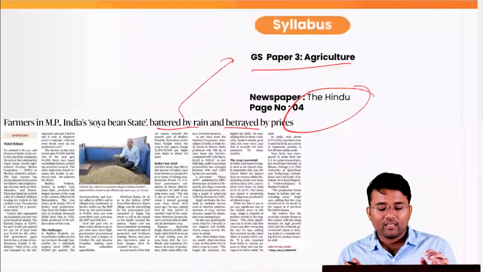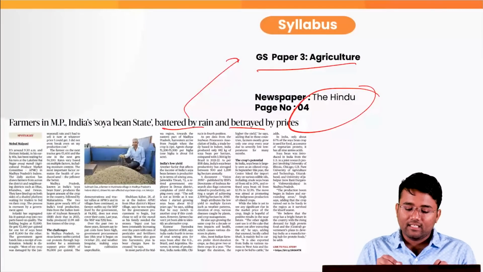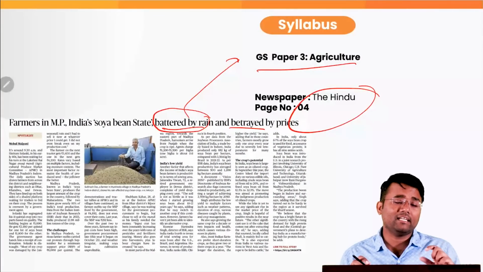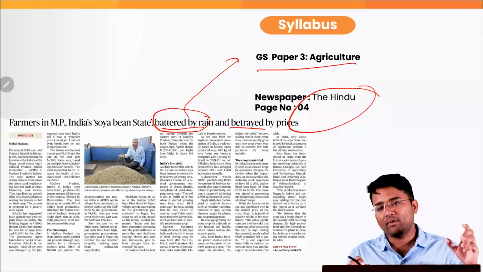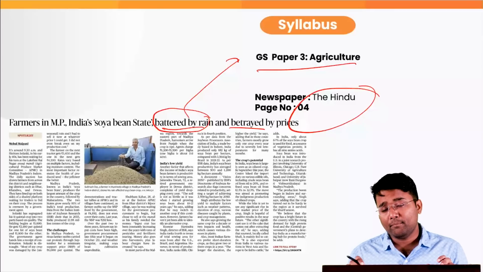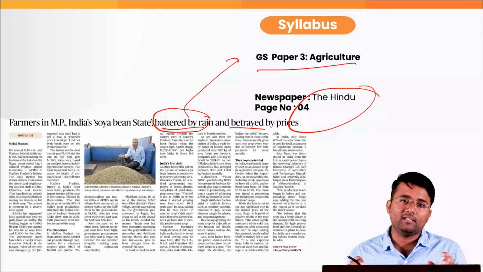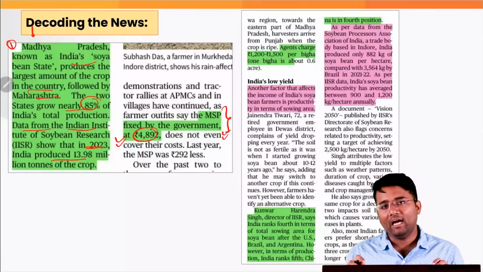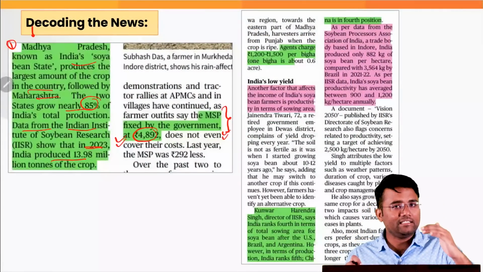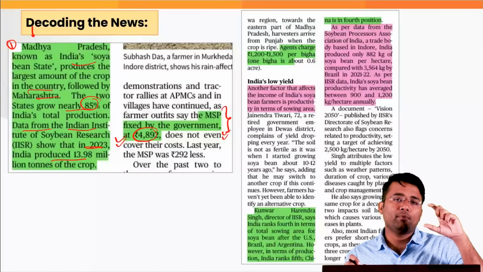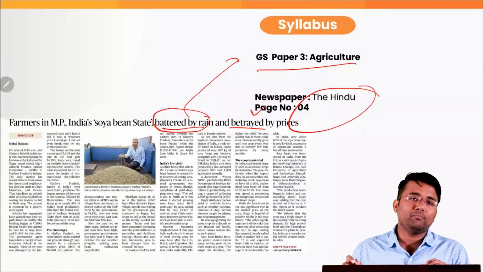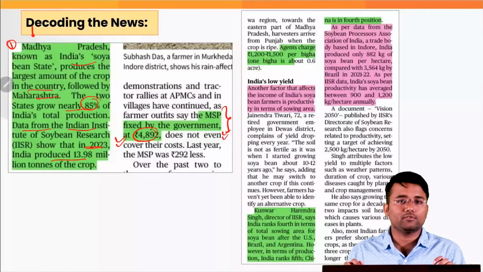So this is where the article is saying that due to the rains in the month of September and various other climate change events, the farmers are getting affected. And again, due to the low MSP and due to the sudden decrease in the APMC mandi prices of soybean, the farmers are also betrayed by the prices for soybeans.